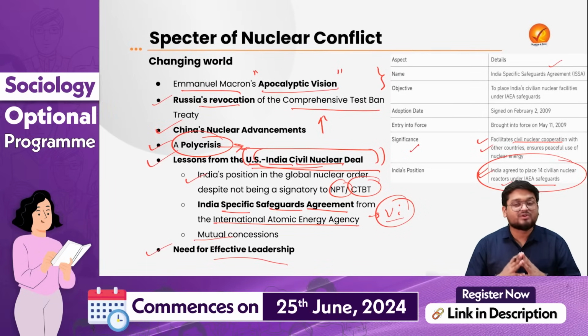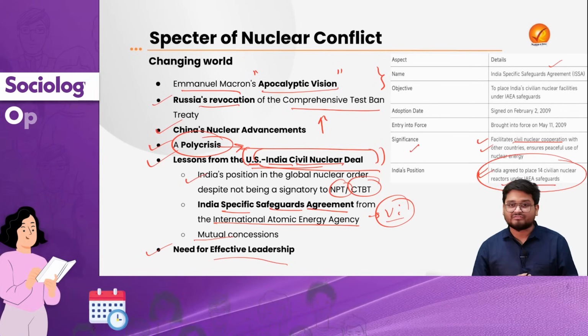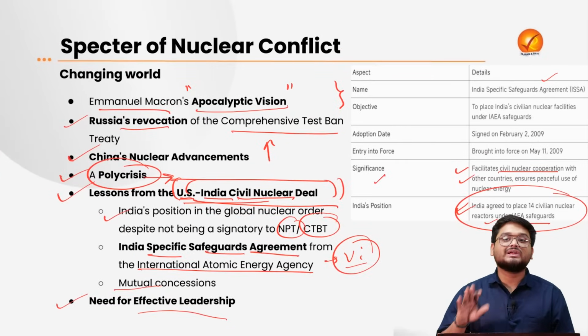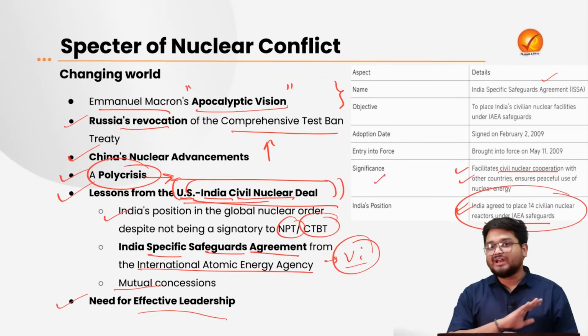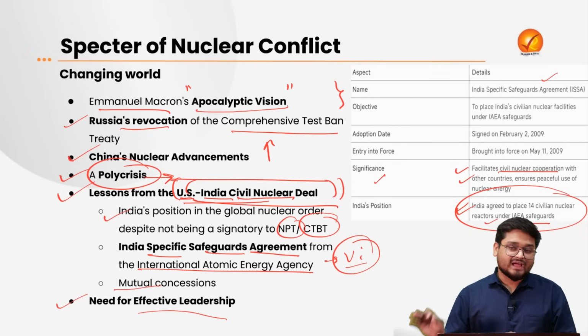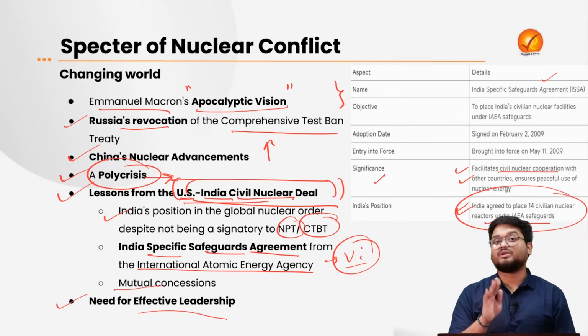is of immense importance, because if even one nuclear bomb goes off in any one country, it will lead to cascading destruction around the world. And that is why this is a very important topic. You can use these references in your answers.